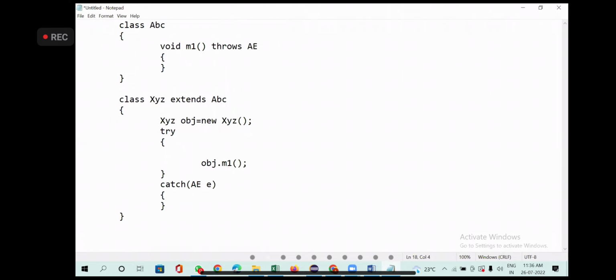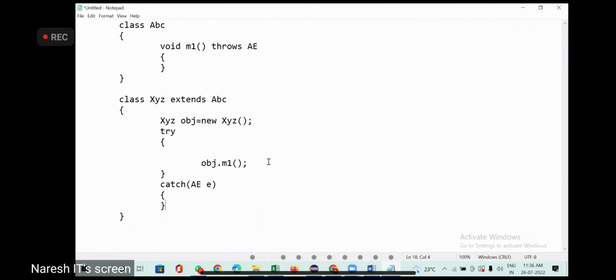Now, do you think it will terminate your program? What I'm saying is someone has written code and their code has some exceptions and they did not handle it. But you are extending that class and you are calling that method. What I did the first time, I directly tried to call. My program is terminating.